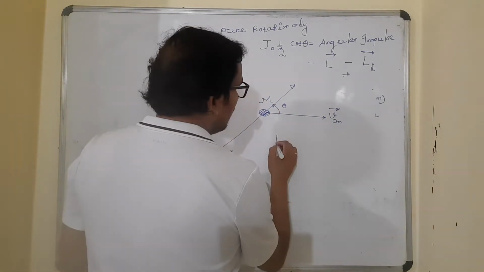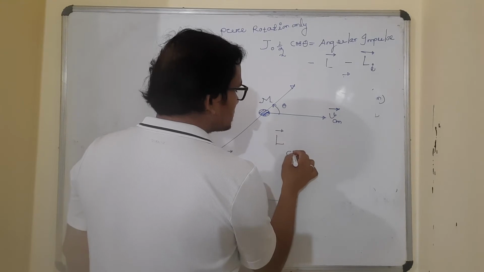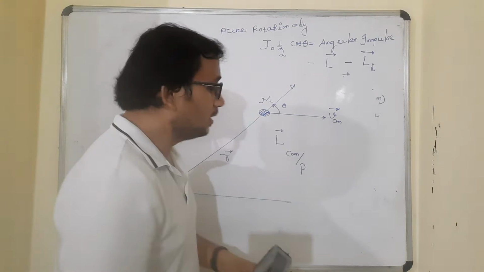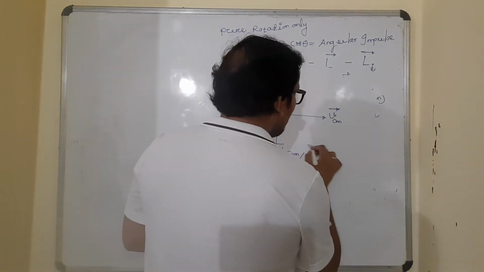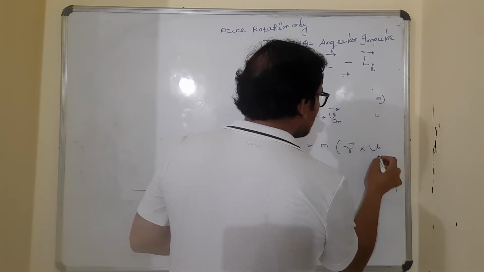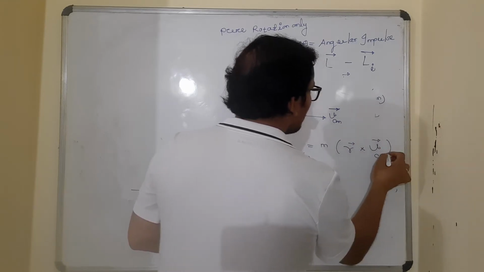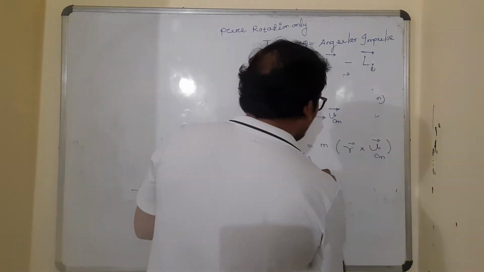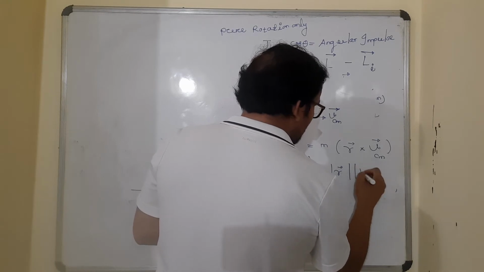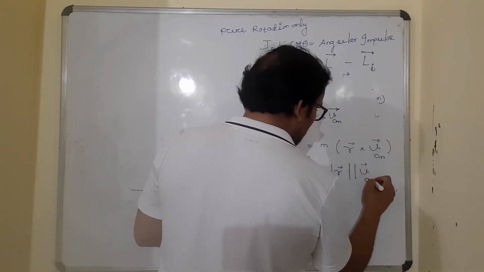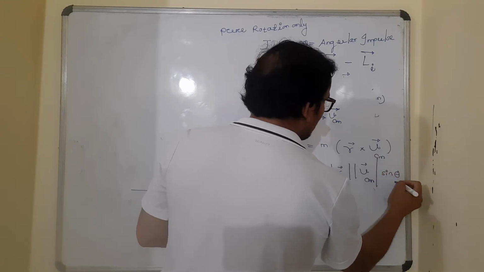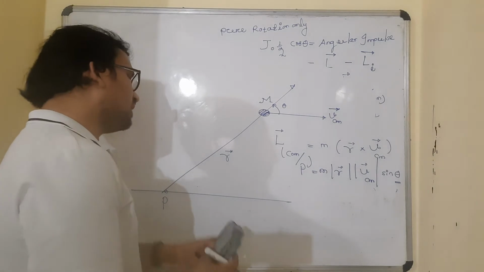So the angular momentum of the center of mass with respect to point P, because the center of mass is a point particle now, will be m R vector cross V_CM vector. When I expand this, it will be the magnitude of the radius vector into the magnitude of the velocity vector of the center of mass into sine of the smaller angle theta between them.